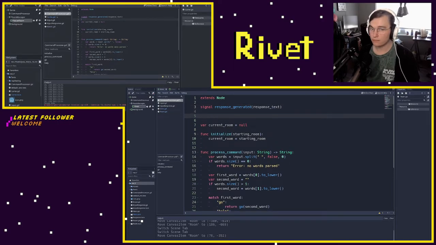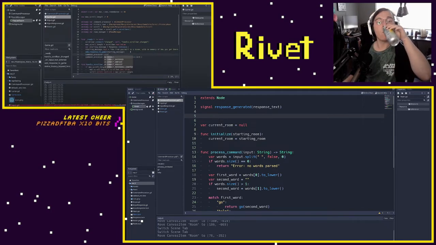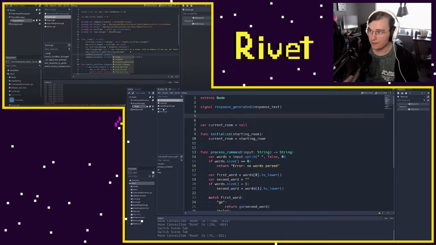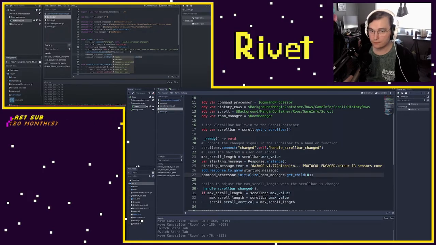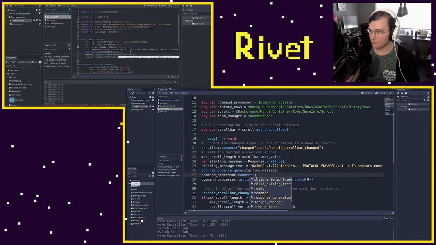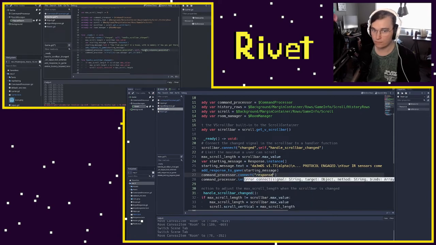And so what we can do here on our game is actually connect to our command processor. So we use command processor.connect, and here we'll say response generated, we'll say self, and we'll say handle response generated. So we are going to need to add this handle response generated function that responds to the signal somewhere in our game script.